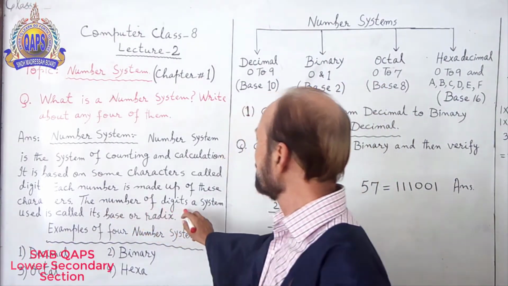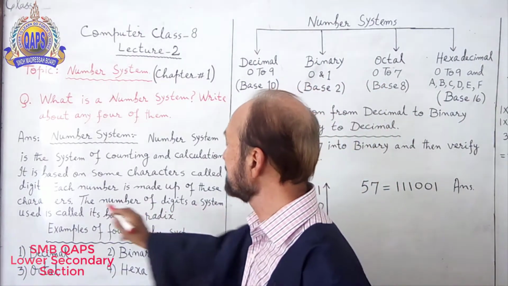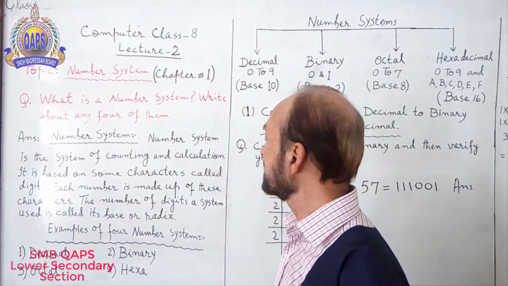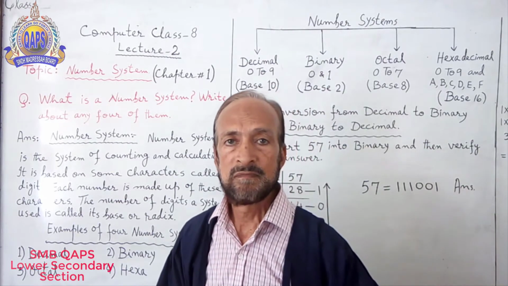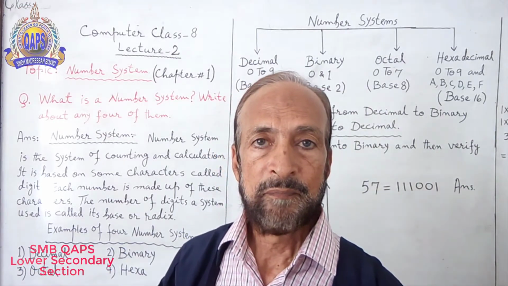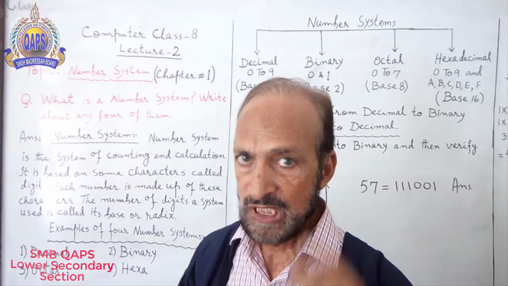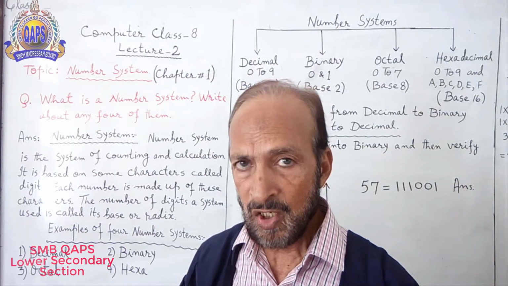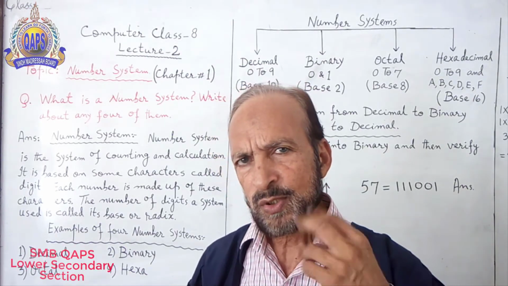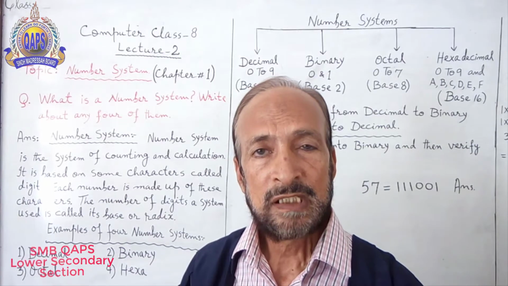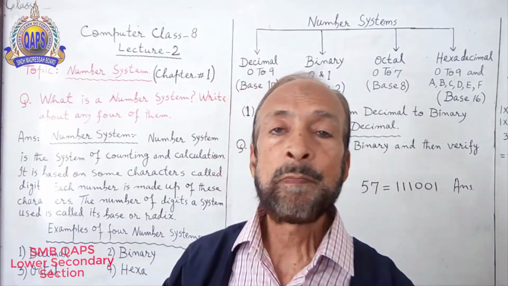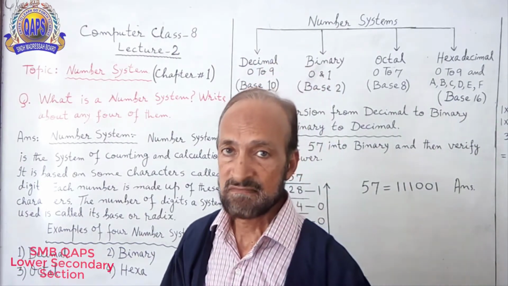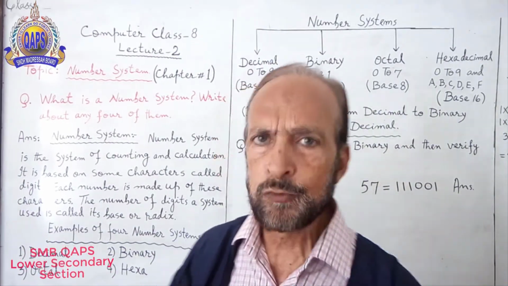The number of digits our system uses is called its base or radix. Two words, base or radix, having the same meaning. It means base power. You understand? I will give you the example.